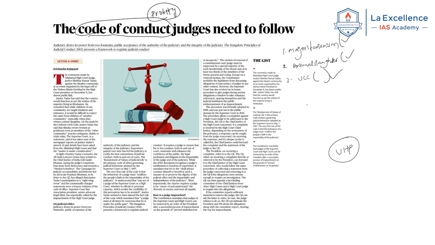Okay. Now you can use all this as an example in multiple things. For example, you can use this in non-partisanship, impartiality mainly. Because in this article it is clearly mentioned that the judiciary is a responsible organization in which the behavior of the persons adorning this position should be impartial in nature so that people will have respect and trust in this institution. Behaviors like this will erode the trust in an institution like the judiciary.